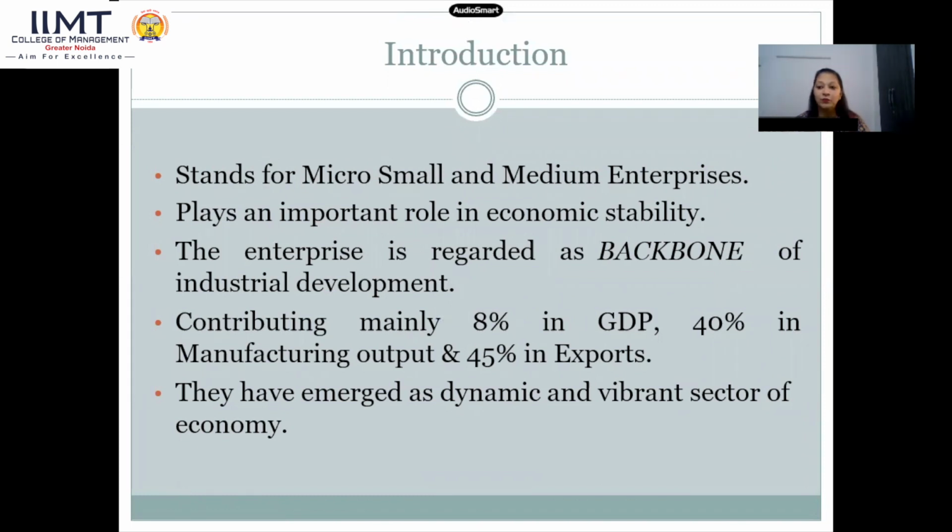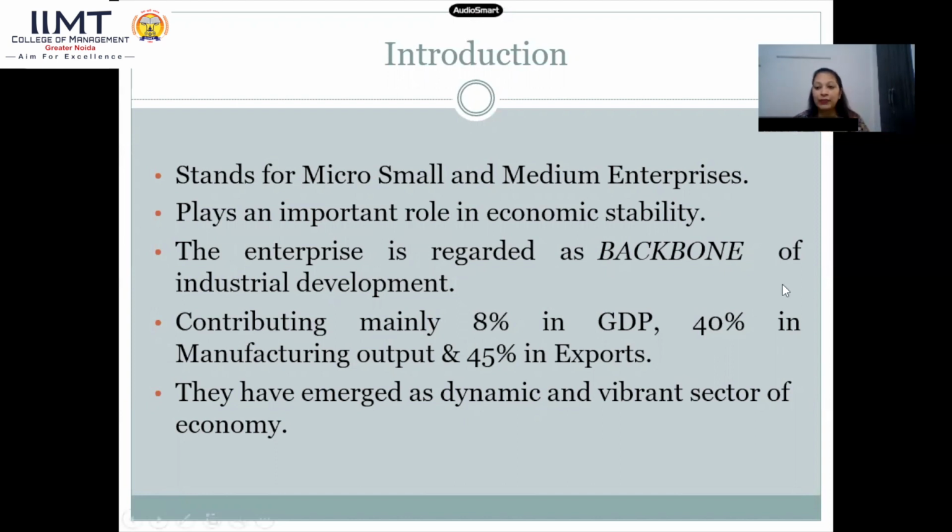As you all easily see, it is considered as a backbone for our industrial development. Why are all these enterprises considered as a backbone? Just because their contribution in our GDP is 8%. Here, it's quite important to understand the meaning of the term GDP, that is gross domestic product: whatever final goods and services are produced during one financial year, and the contribution is 8% in our GDP. Another most important factor is the 40% contribution in manufacturing output.